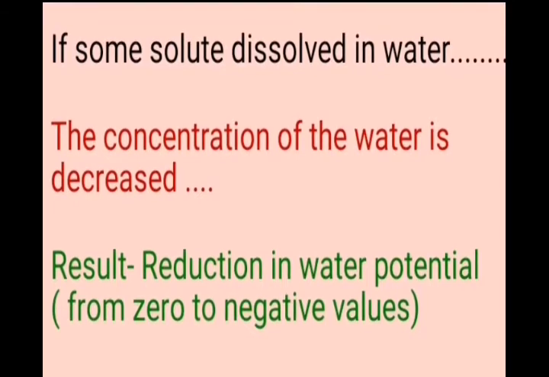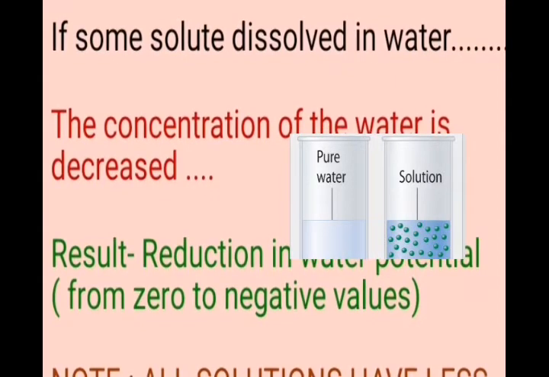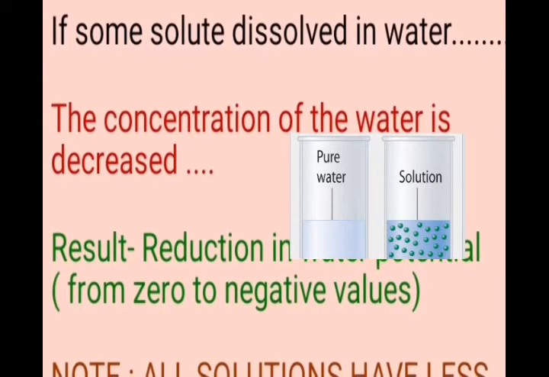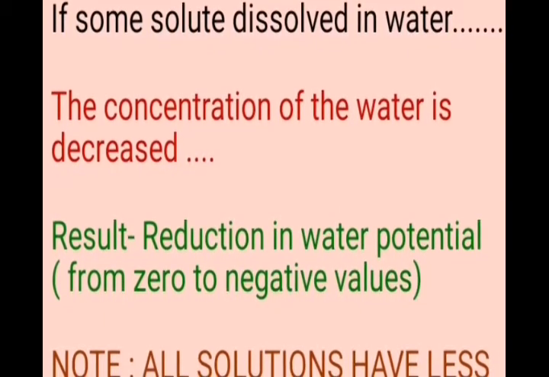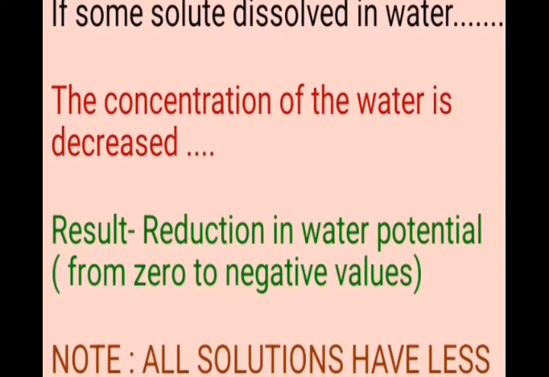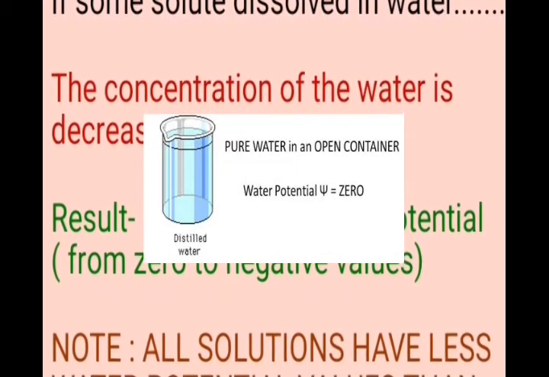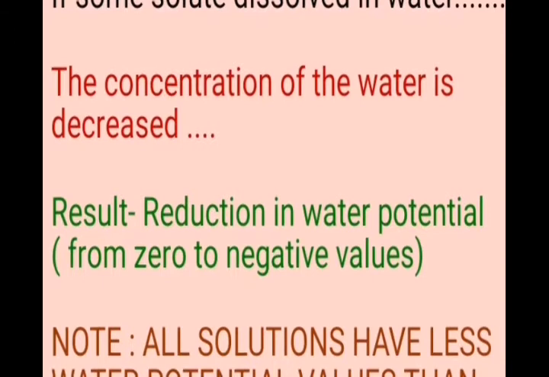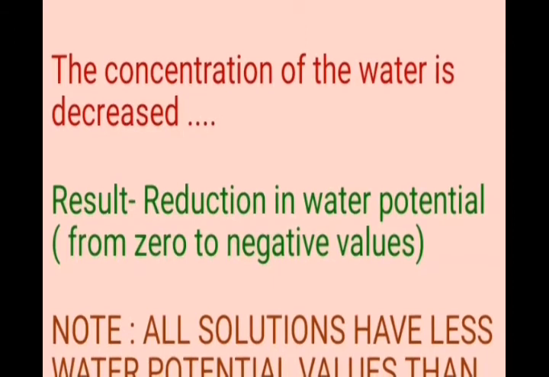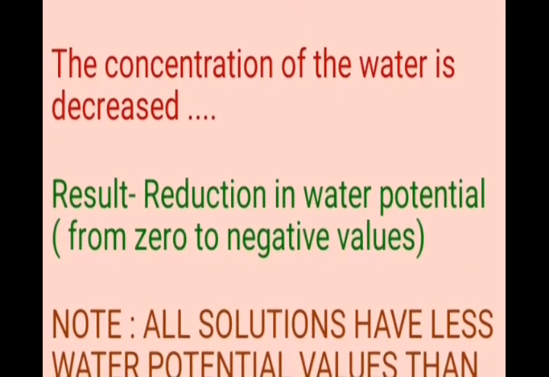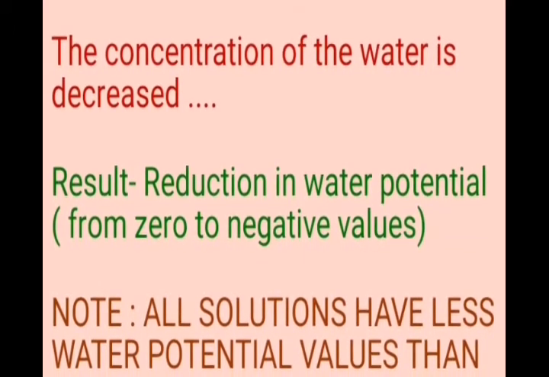If some solute is dissolved in water, automatically the concentration of water decreases in that solution. It results in a reduction in its water potential value. We already know that the highest water potential is 0, for pure water. So whenever we add some solute to water, its water potential is reduced from 0 to negative values.